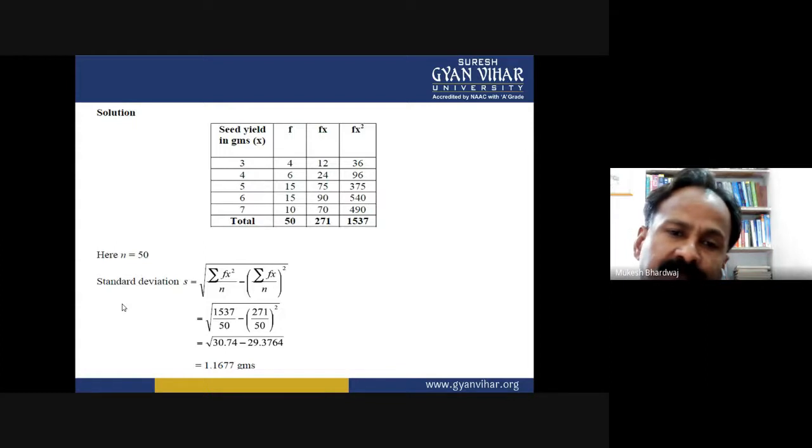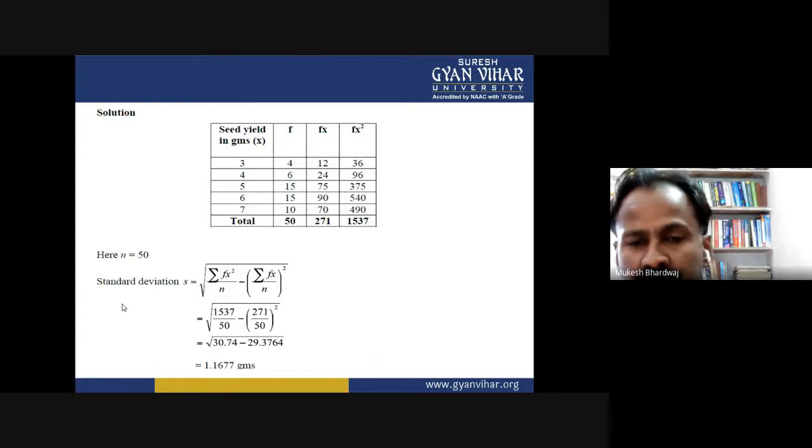When we add the frequencies, it comes out to be 50, that is the total number of observations. The value of n is 50. Put all the values in the formula. Finally, you get the solution, which comes out to be 1.1677 grams, the standard deviation for the given discrete distribution type data.